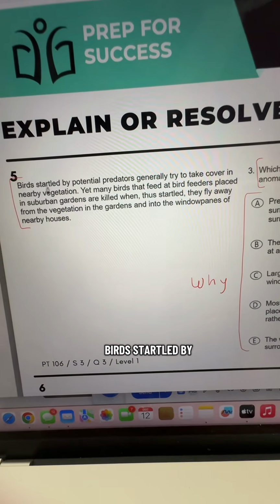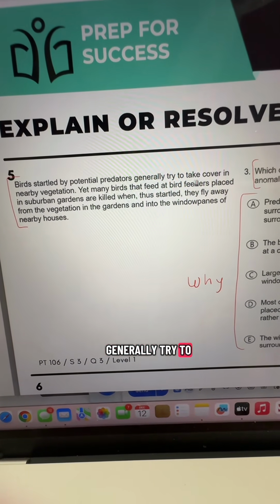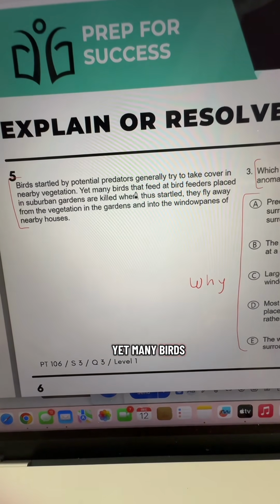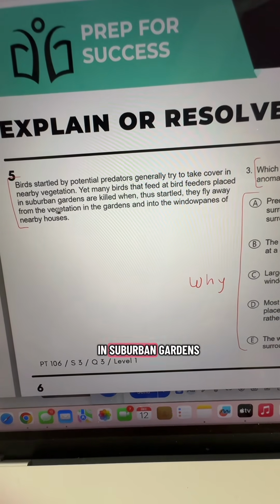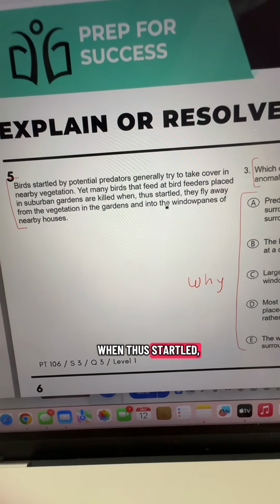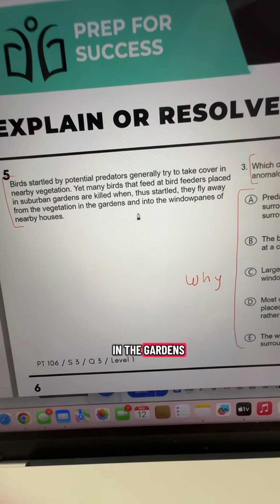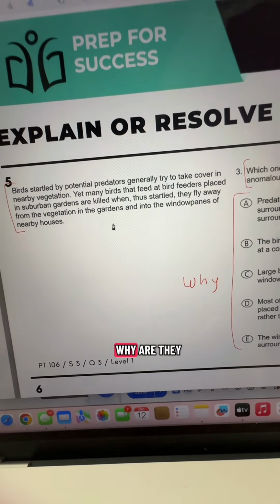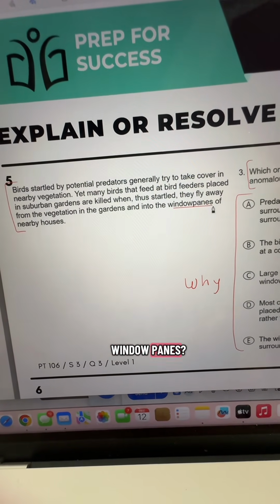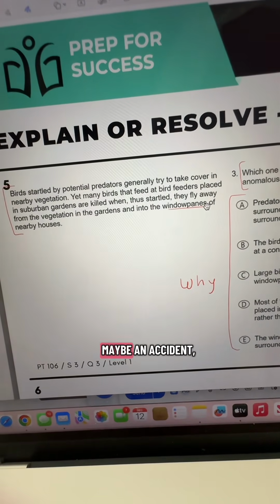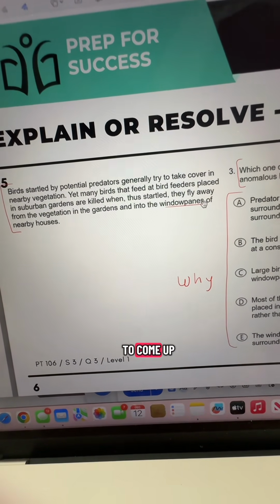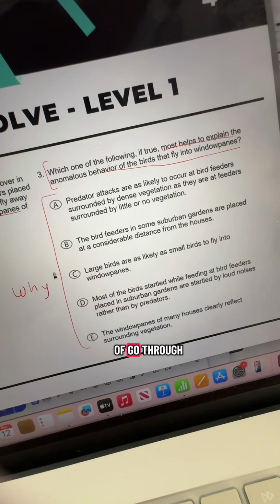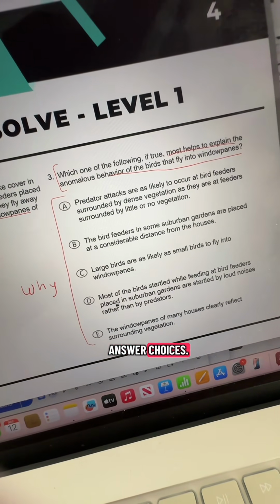So we said birds startled by potential predators generally try to take cover in nearby vegetation. Cool. Then yet many birds that feed at bird feeders placed in suburban gardens are killed when, thus startled, they fly away from the vegetation in the gardens and into the window panes of nearby houses. So it's like, okay, why are they flying into the window panes? Of course, it seems like maybe an accident, but we need to come up with that why, and that is going to explain this. So let's go through and take a look at these answer choices.